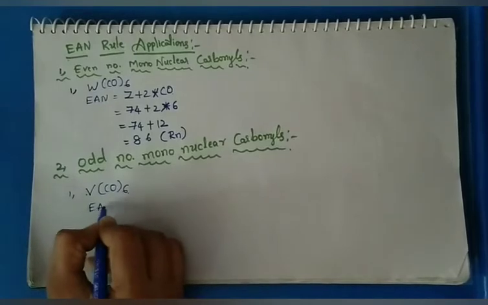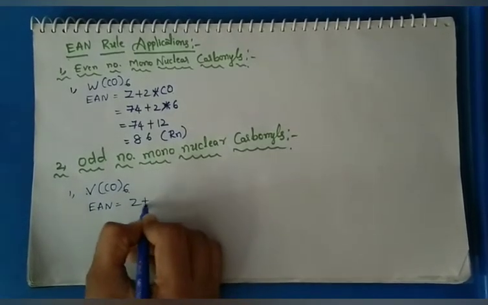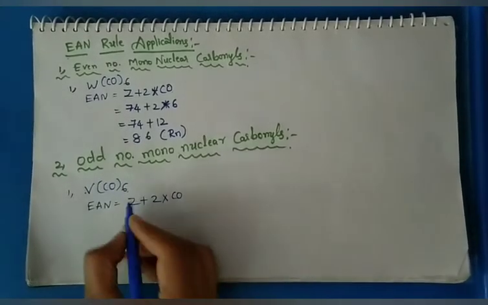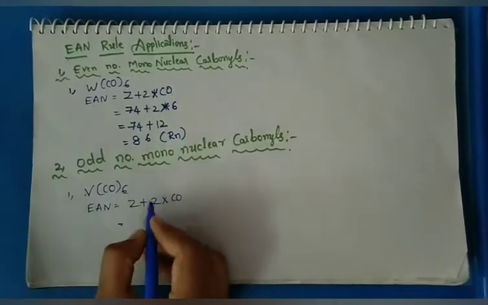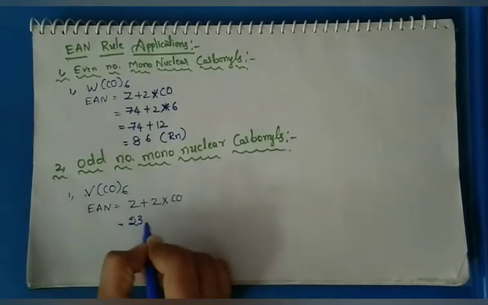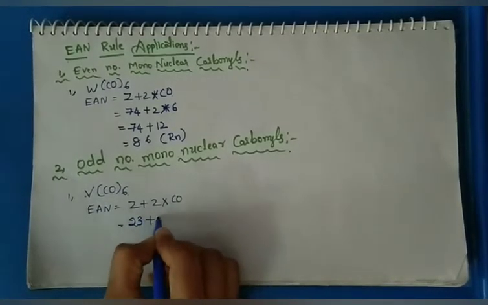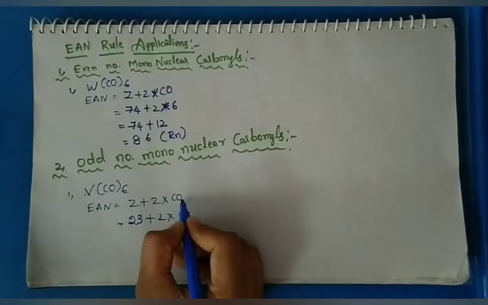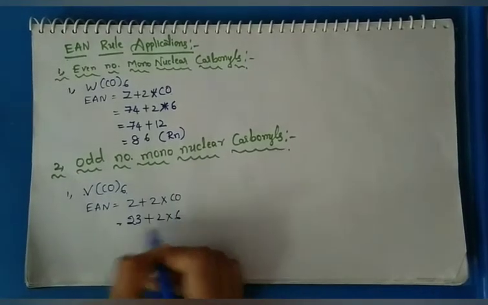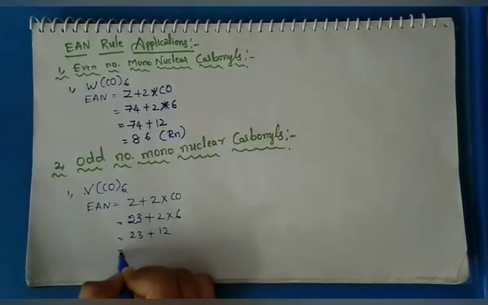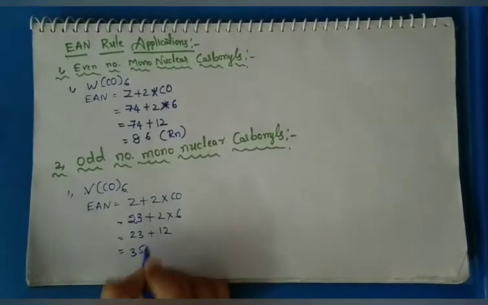So EAN principle, Z plus 2 into CO groups number. In this vanadium atomic number 23, so this is the odd number. 2 into carbon monoxide, carbonyl number 6. So 23 plus 6 into 2, 12. So the answer is 35.